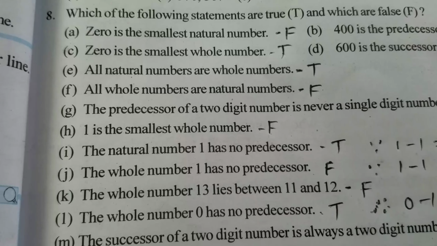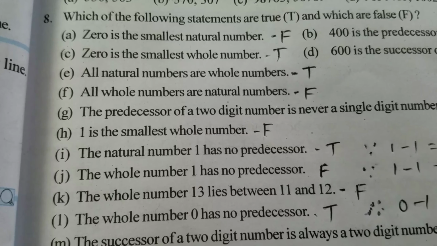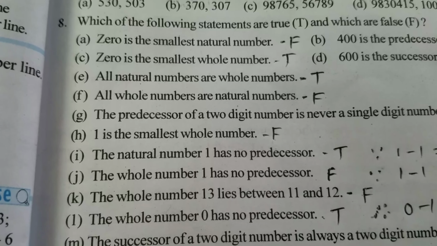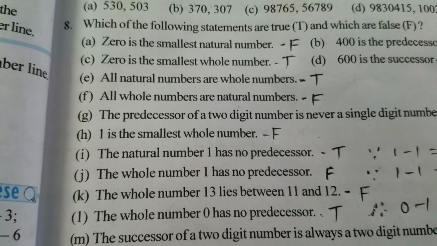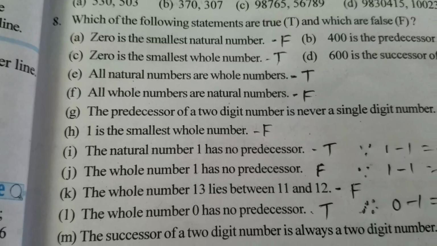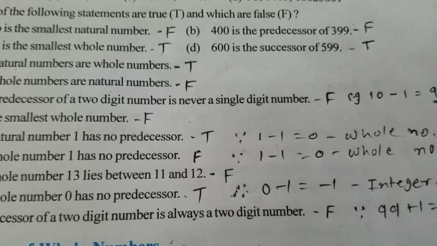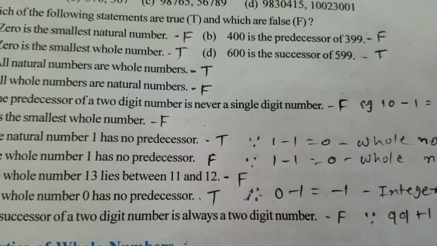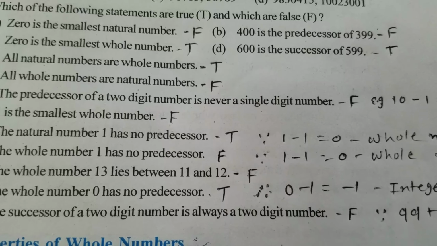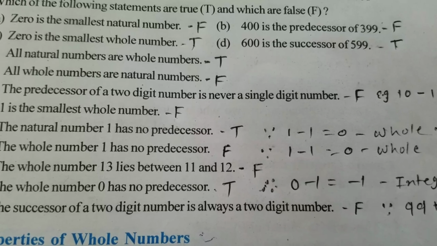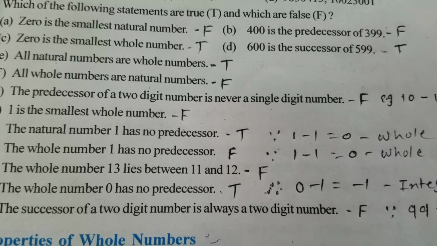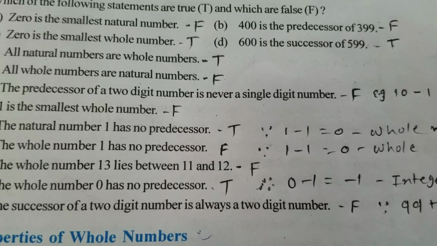Now C, 0 is the smallest whole number, that is true. 0 is the smallest whole number because whole numbers start from 0. Now D, 600 is the successor of 599, this statement is also true because 599 plus 1 is equal to 600, since it is the successor.